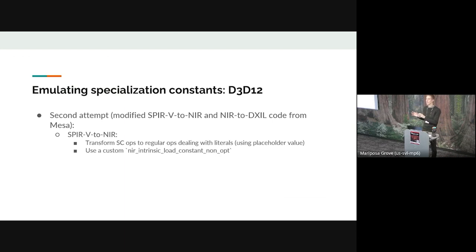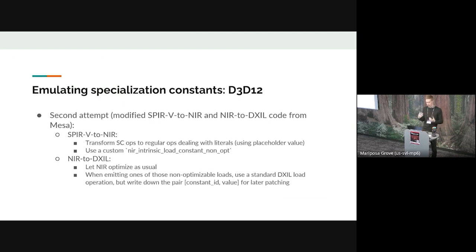And we pass a placeholder value, which is a kind of a token that says what it is and the identifier. And then we let NIR optimize as usual and output DXIL. And then at the end of that process, when we're emitting one of these special operations, we just swap it out for a regular load with the constant ID and a default value. And then in the per pipeline, we are able to patch the DXIL directly because we can easily find those operations and put in the value that we want. And then we have to, of course, still re-sign the DXIL container.